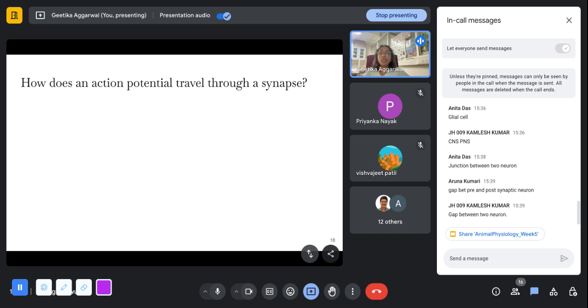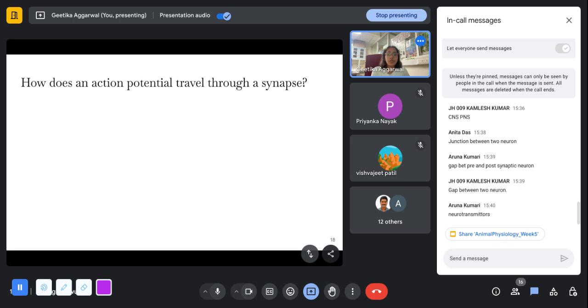Moving on to how an action potential travels through a synapse. Can you tell me broadly what you think happens at the synapse and how the action potential travels through it? Since we know till now the action potential was traveling through one cell, but now that we have hit a gap, what happens in this gap and how does the signal travel to the next cell? Yes, it requires neurotransmitters. You're correct, Aruna.